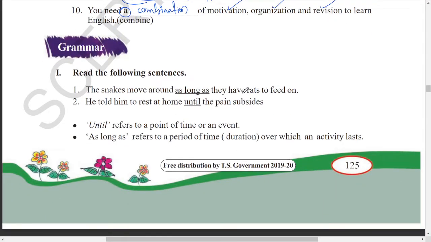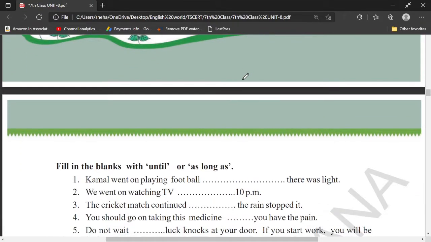Okay. Next one, you have grammar here. Read the following sentences. The snakes move around as long as they have rats to feed on. Next one, he told him to rest at home until the pain subsides. So in these two sentences, until refers to a point of time or an event. Next one, as long as refers to a period of time. That means duration here. Okay, it is just like since and for.